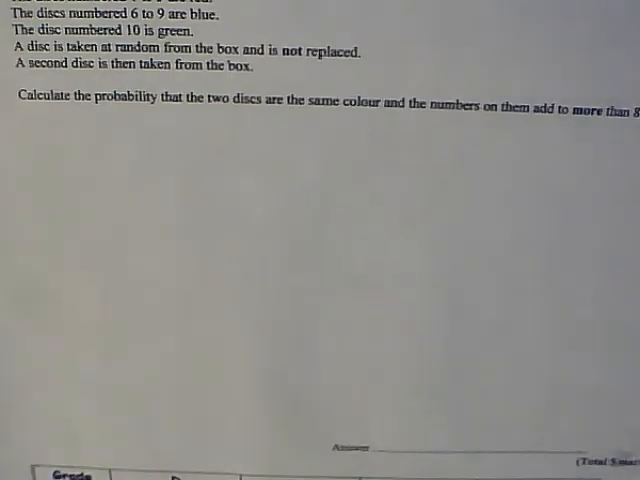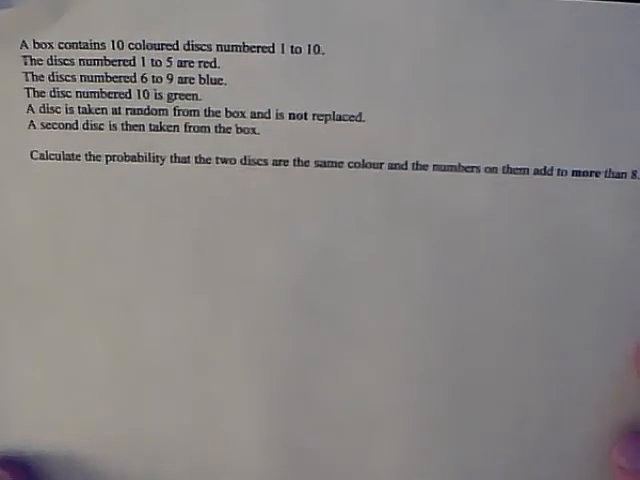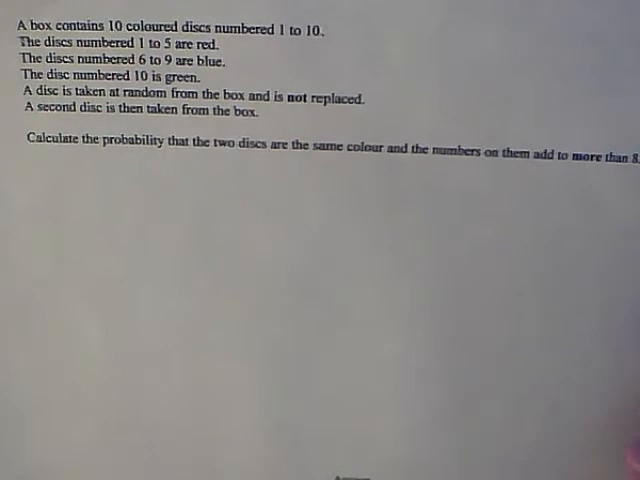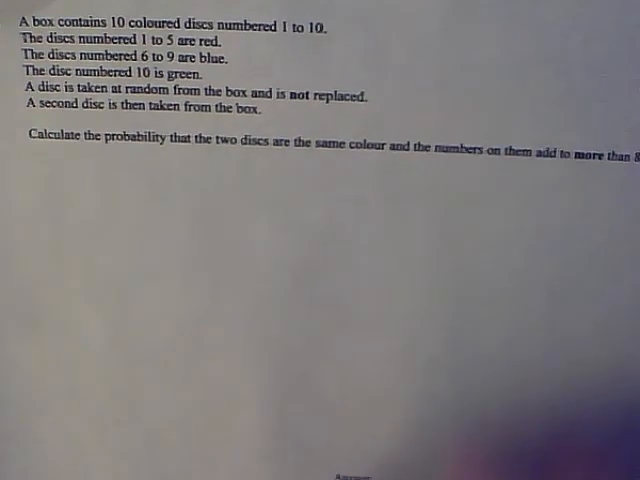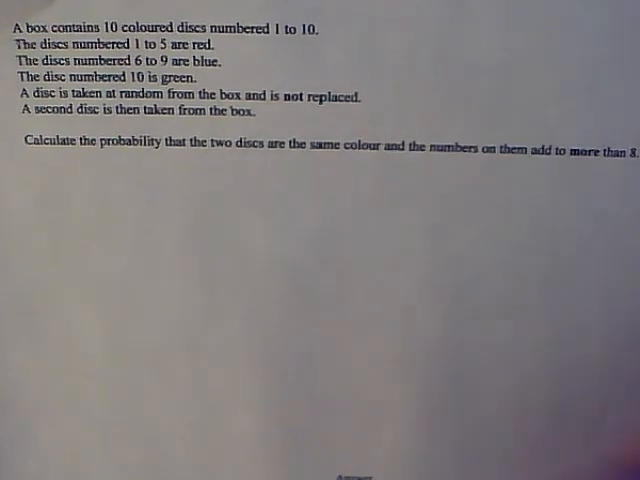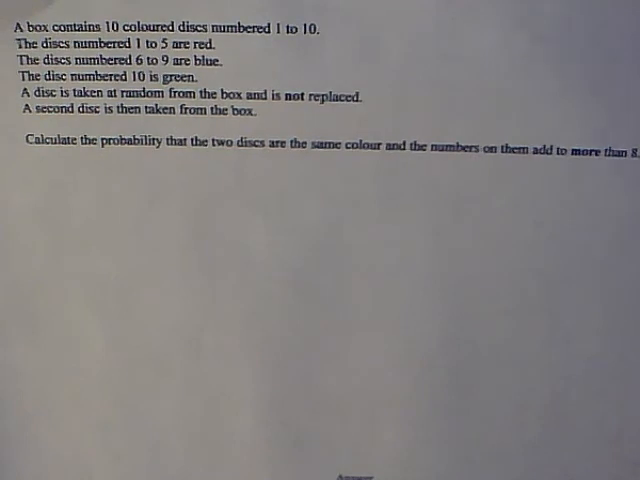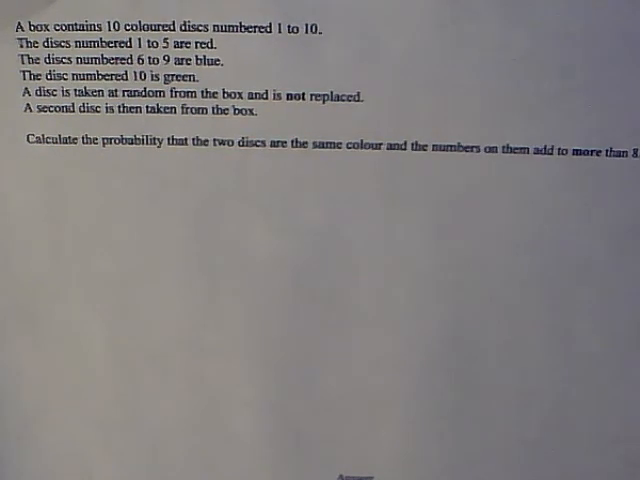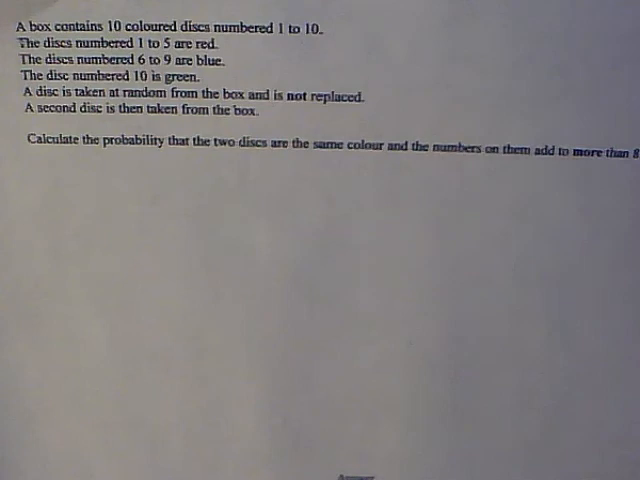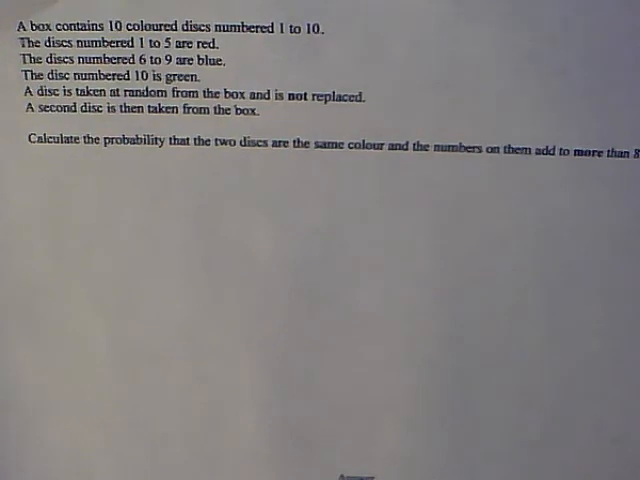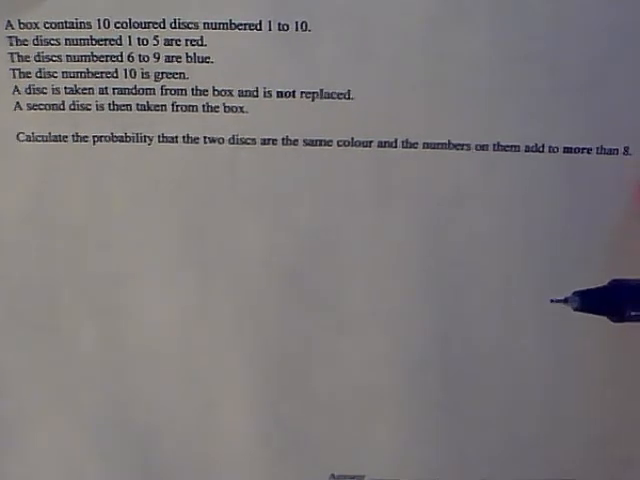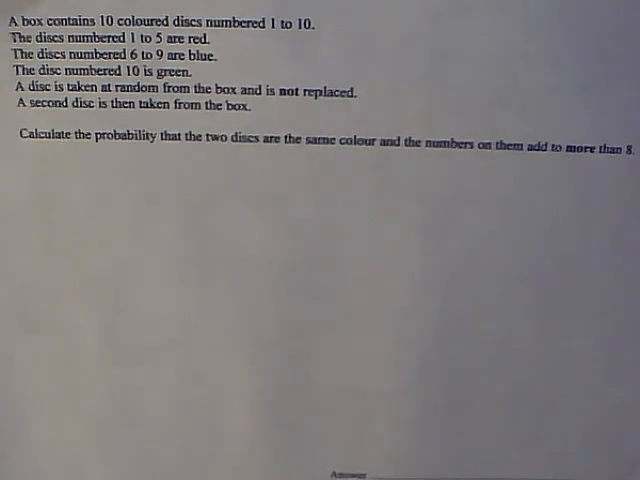Okay. Now, question 10. This is probably the most difficult question I have seen on a GCSE probability question, but there you go, may well come up with something like this. A box contains 10 coloured discs numbered 1 to 10. The discs numbered 1 to 5 are red, the discs numbered 6 to 9 are blue, the disc numbered 10 is green. A disc is taken at random from the box and is not replaced. A second disc is then taken from the box. Calculate the probability that the 2 discs are the same colour and the numbers on them add to more than 8.